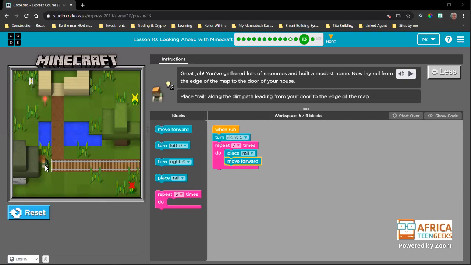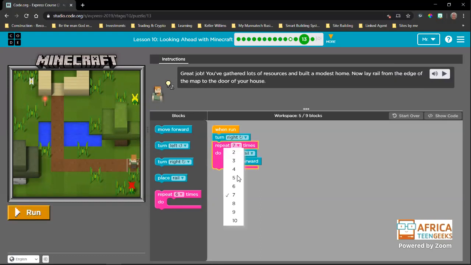Okay, so we see what happened here. We did place rails everywhere, but now we are off of the track where we want to be. So my advice is we change this to 6, so we stop just before that, okay? Placing rails, but we will still move to there. So the rail placing will stop here, but we will still move to there.